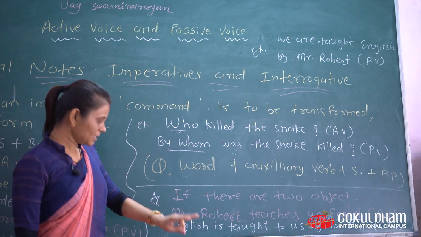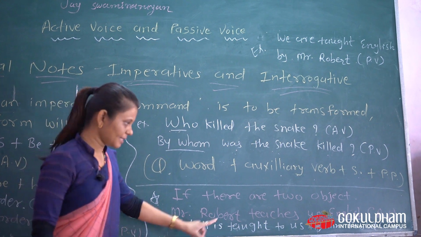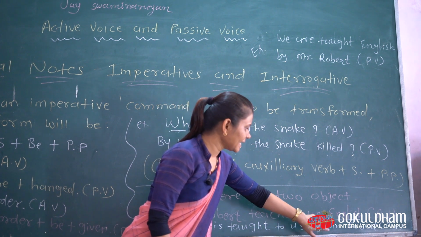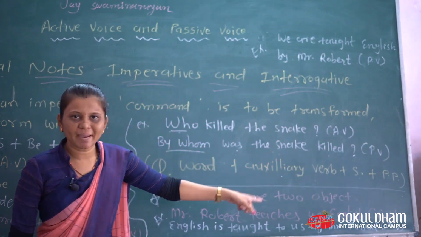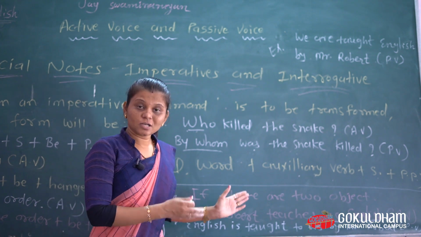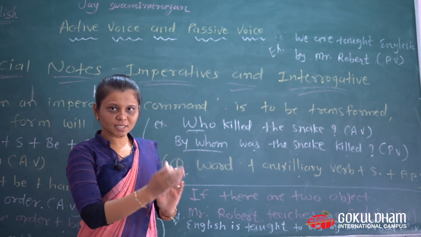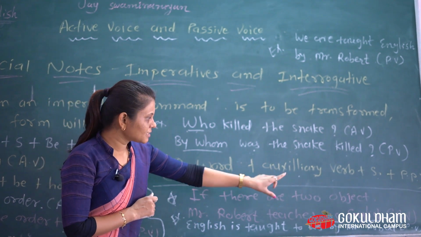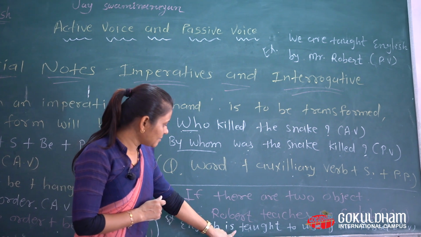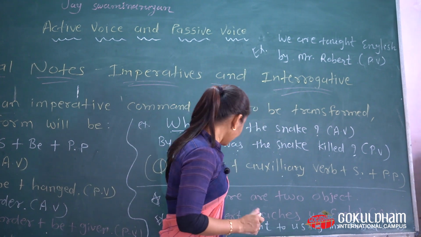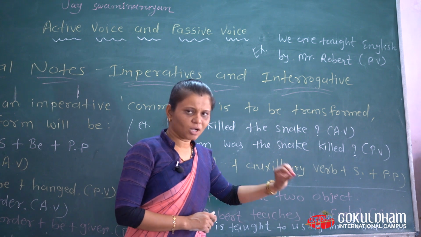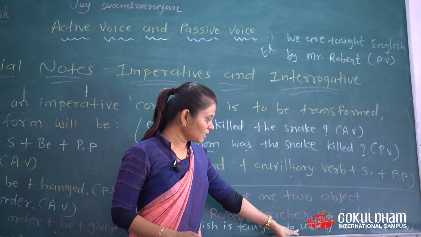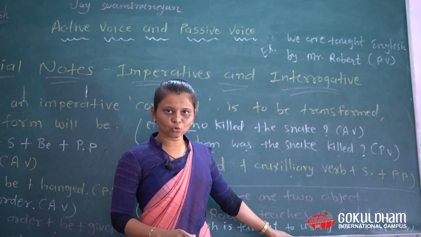You can see the examples. English: I use this English first. English is taught to us by Mr. Robert. This is passive. The other formation and structure don't change. Just concentrate on the two objects. I use the second object here, and the same tense remains as it is, then by, then the subject comes after by. All the things remain as they are. But after the verb, we add the other object by using to.